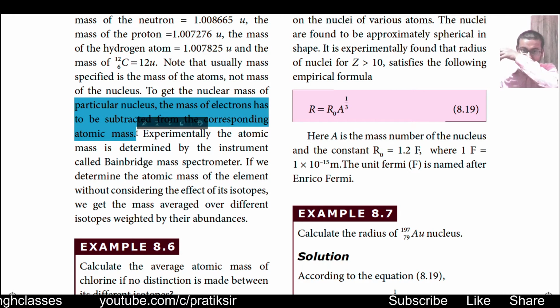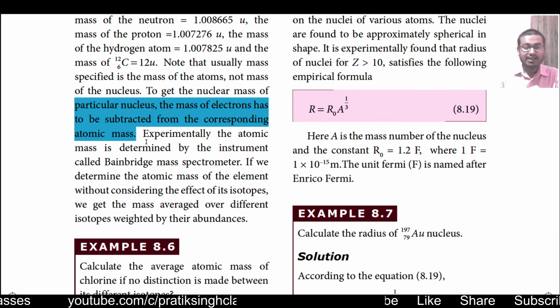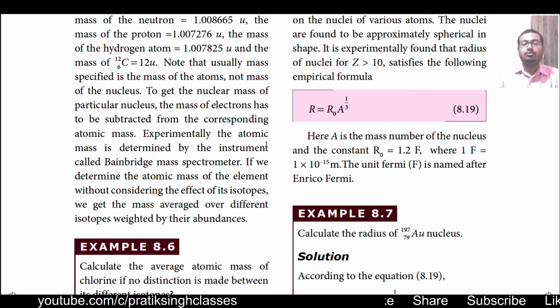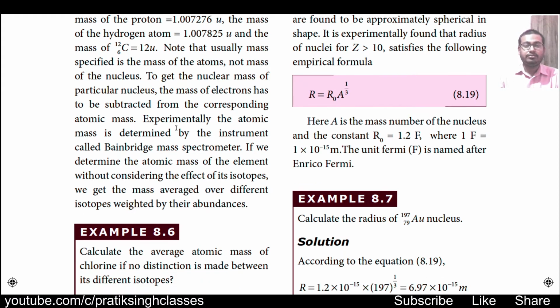Atomic mass is equal to the total mass of protons, electrons and neutrons present in the atom. But to find the nuclear mass, we have to subtract the total mass of electrons from the total mass of the atom.